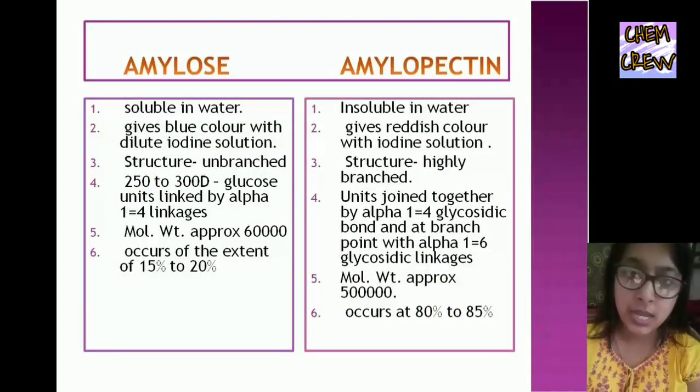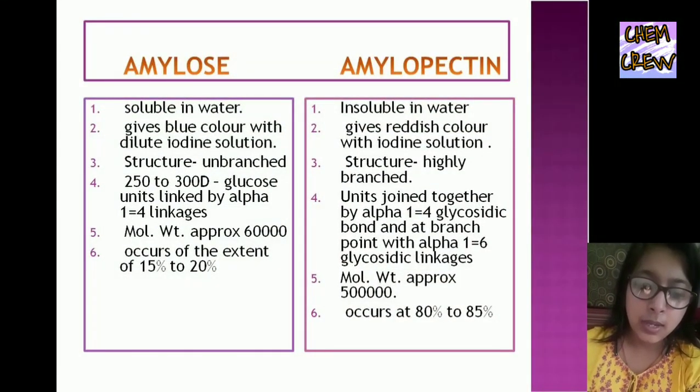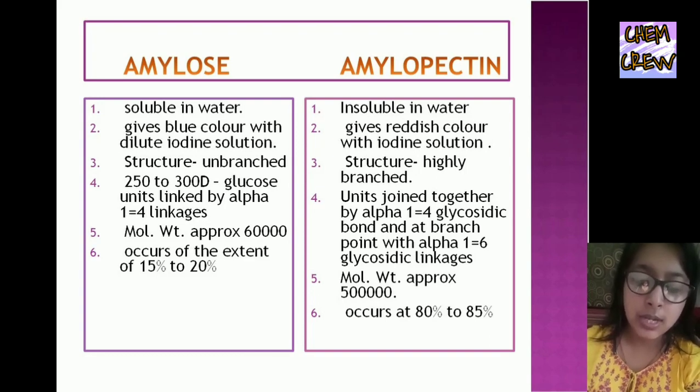Describing amylose and amylopectin. Amylose is soluble in water and gives a blue color with dilute iodine solution. Structure: unbranched, 250 to 300 D-glucose units linked by alpha 1,4 linkage. Molecular weight approximately 60,000. Occurs to the extent of 15% to 20%.